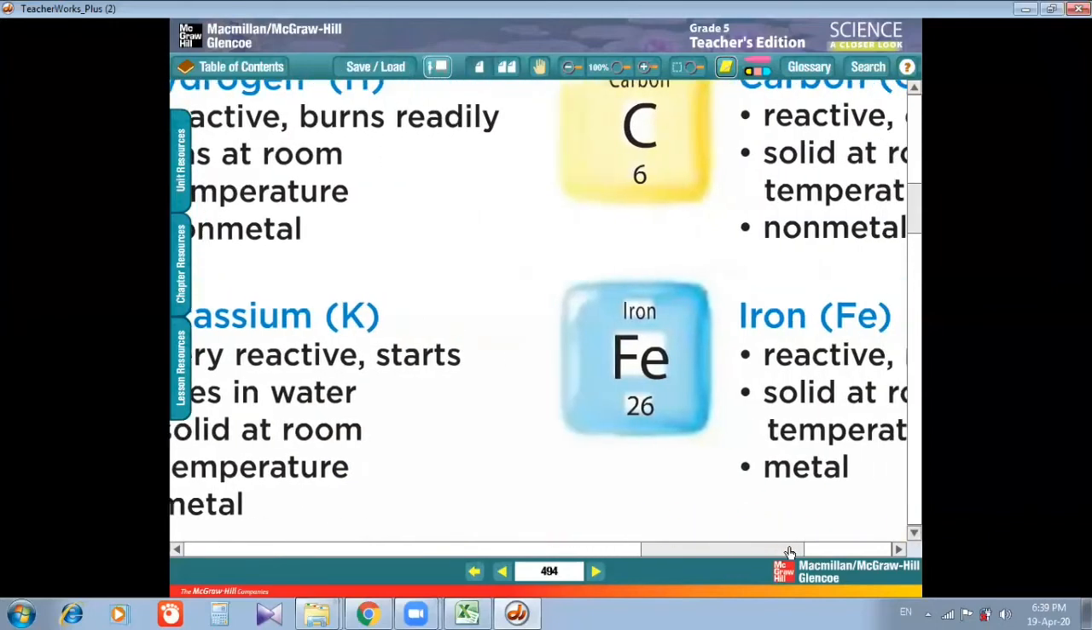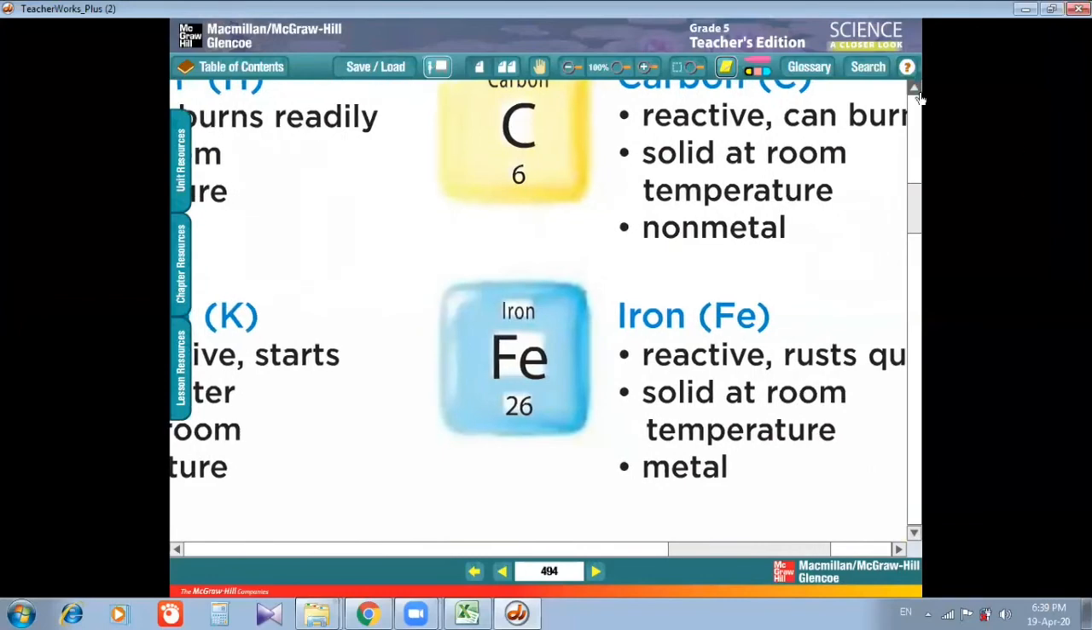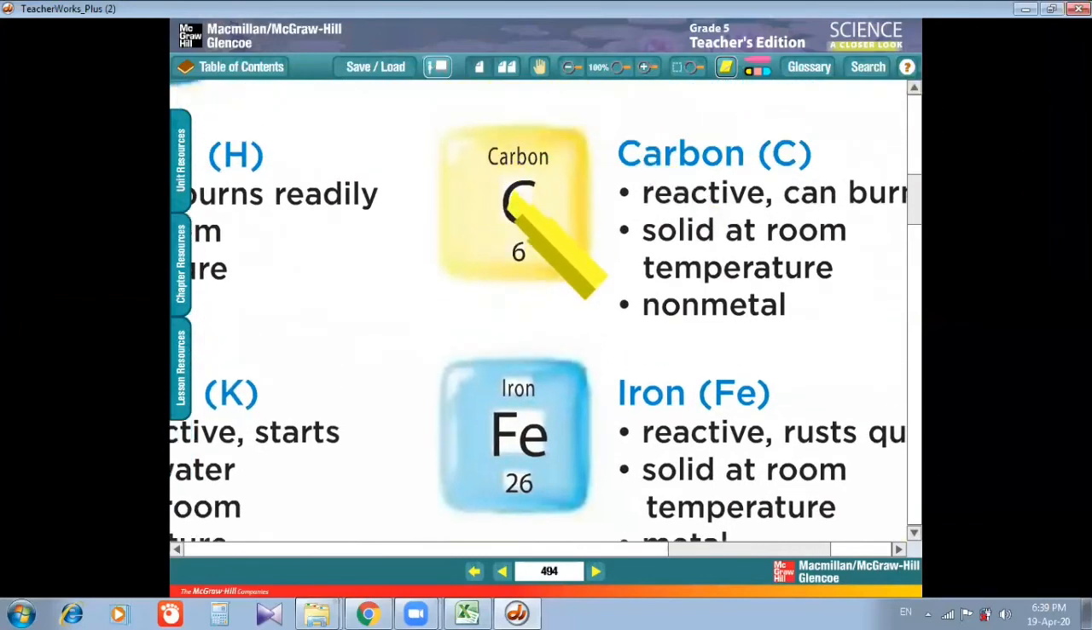Then we have carbon. Its symbol is capital C. Atomic number 6. It is very reactive. It can burn. It is solid at room temperature, and it's a non-metal.